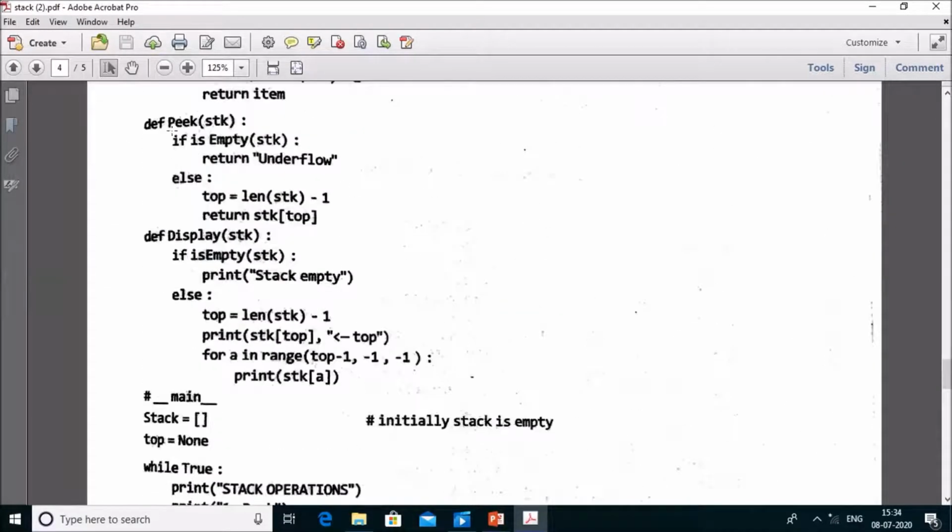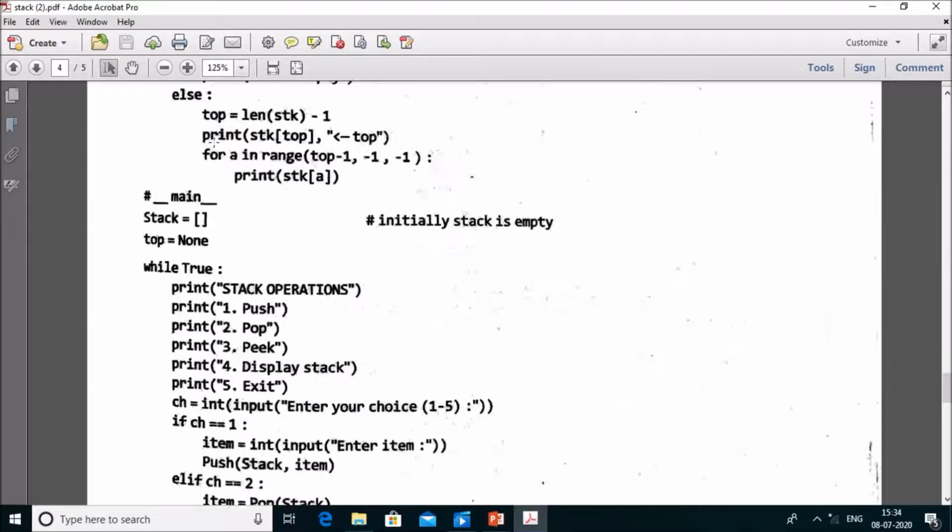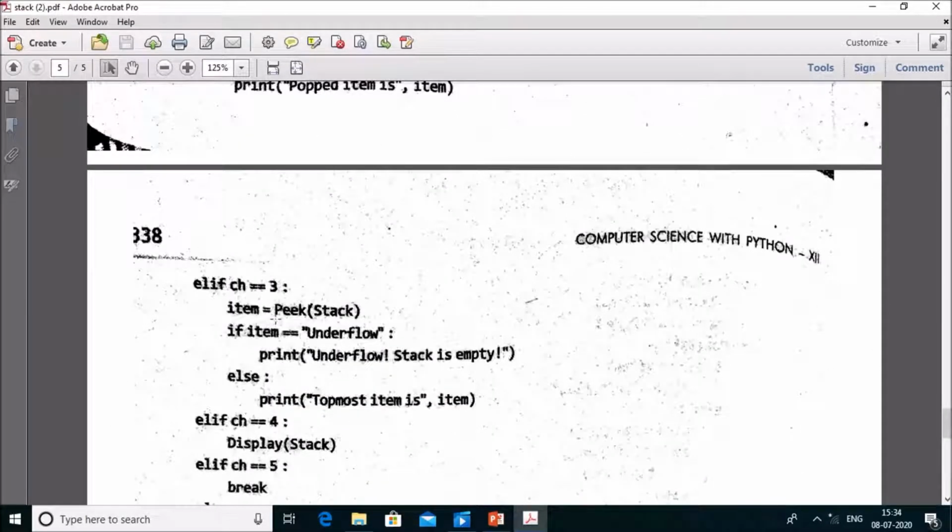The function gets called like this, def peek. First of all, it checks whether the stack is empty. If the stack is empty, it returns true here, and then it returns underflow. But if it is false, if the stack is not empty, then the else part runs, and top is equal to length of stk minus 1, and the topmost value of the stack gets returned. And it is stored in item, and the topmost value of the stack gets printed.